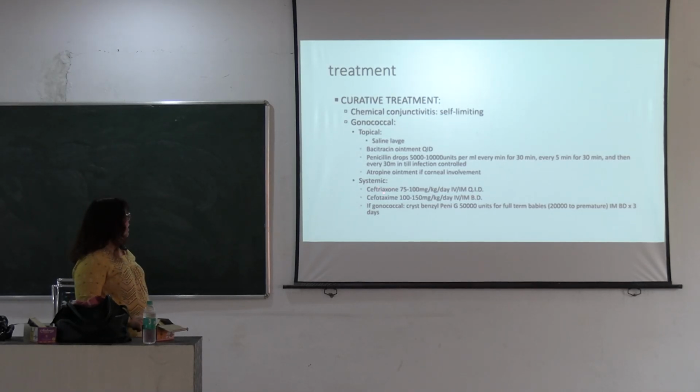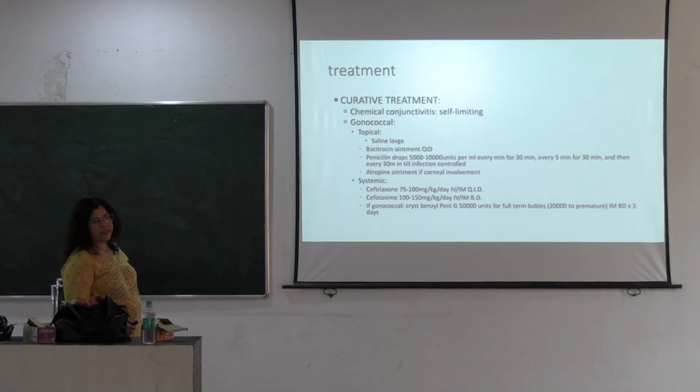And for systemic treatment, ceftriaxone is 75 to 100 milligram per kg body weight, IM or IV, given QID, and cefotaxime is 100 to 150 milligram per kg per day, also given IM or IV, 2 times a day. And if gonococcal infection, then benzyl penicillin is given. It is 50,000 units for full term babies and 20,000 units for premature babies, and it is given IM, BD for 3 days.